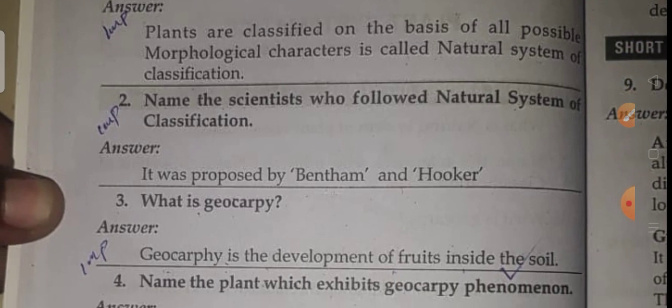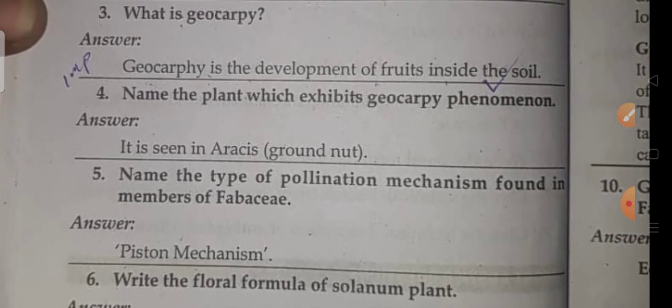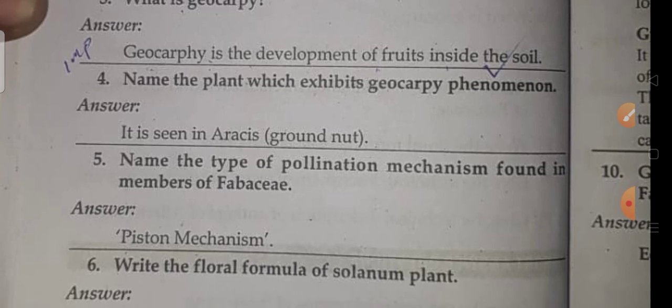Natural system of plant classification is based on morphological characters, and Bentham and Hooker proposed it. Geocarpy is the development of fruits inside the soil. It is seen in the plant which exhibits geocarpy, Arachis, groundnut. It's clear.